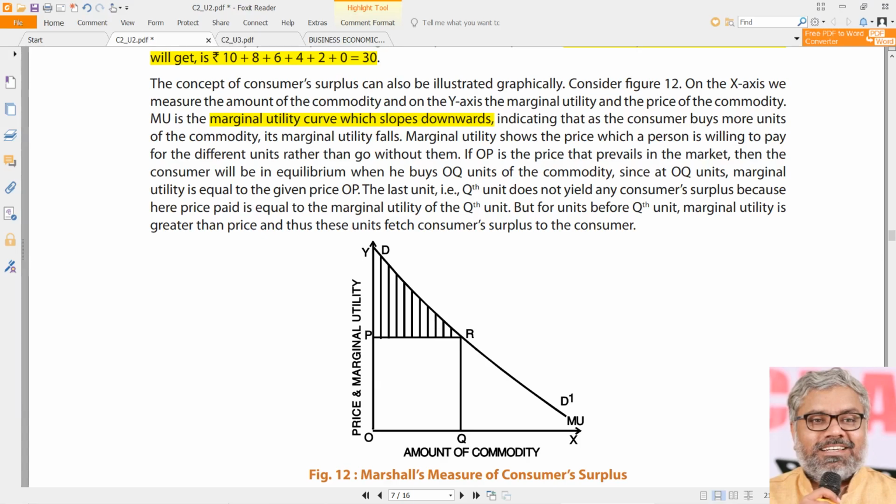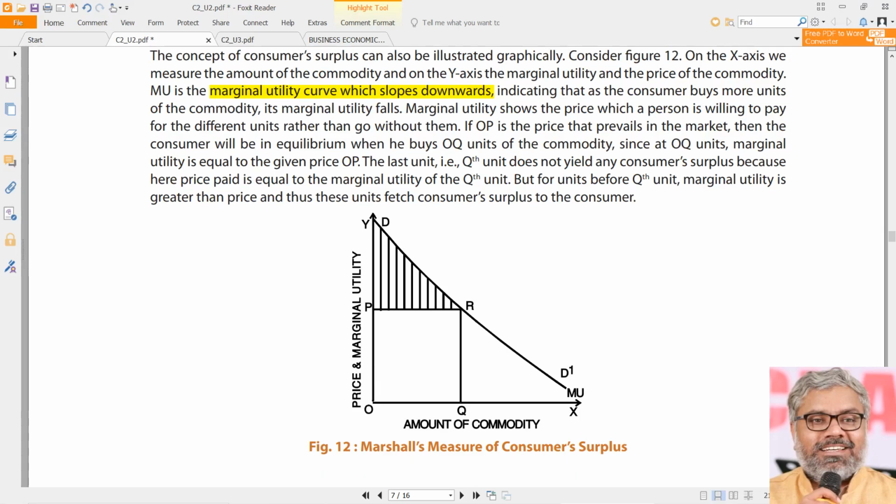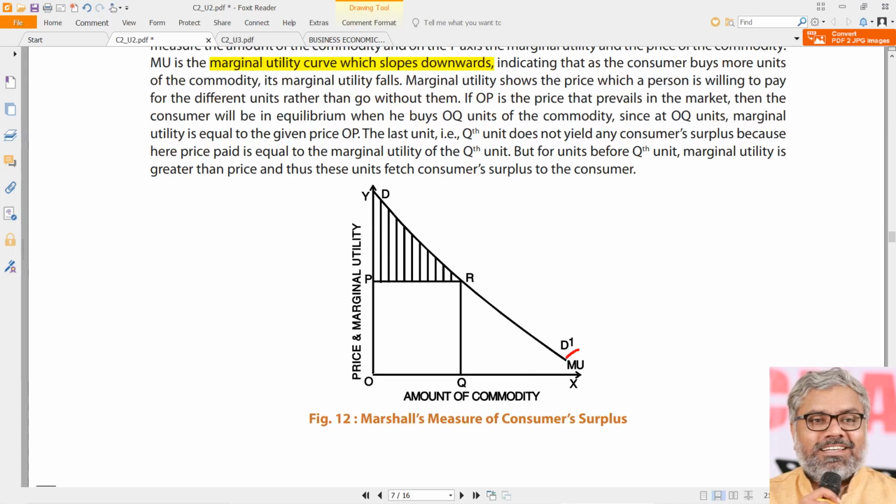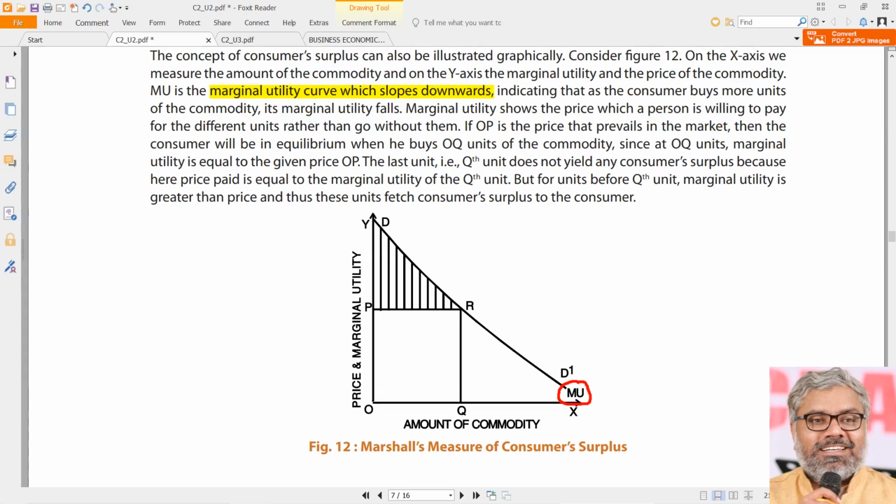That is the curve we are talking about. That is the marginal utility curve we are talking about. So MU is what that curve represents, the marginal utility curve. Is it the demand curve also? Definitely yes, it is the demand curve also. But we can use it for different purposes in different contexts. So let us say here we take this as the marginal utility curve, MU, which is sloping downwards.